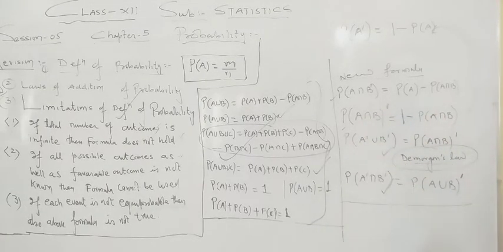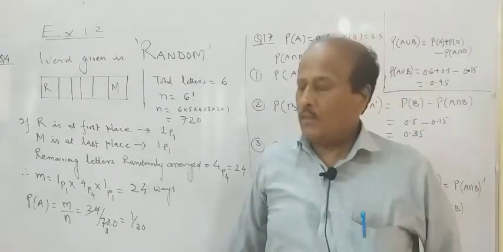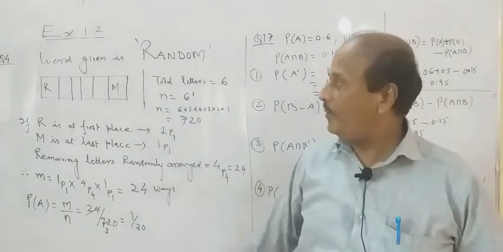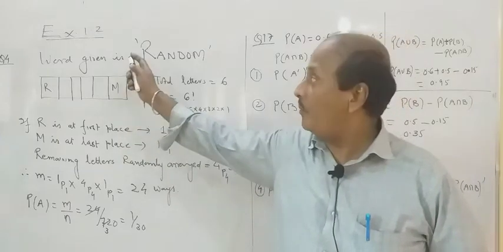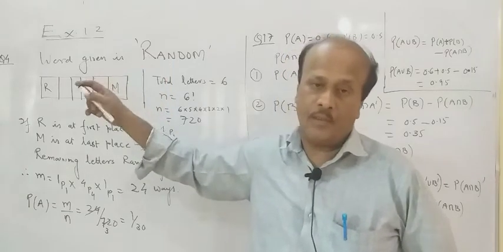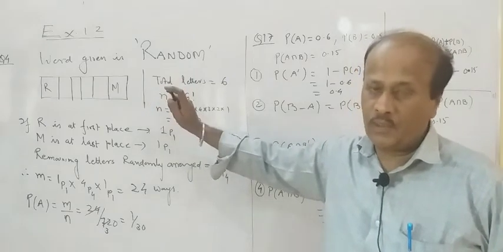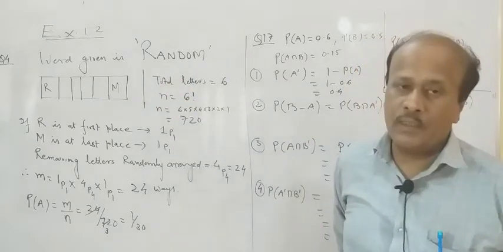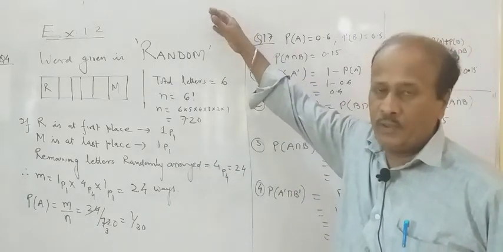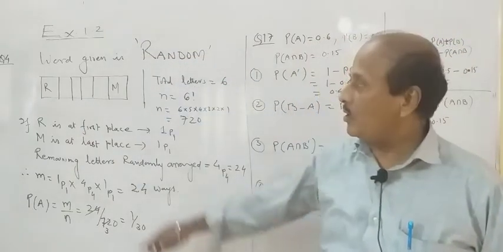So we'll see some questions now. After doing some theory, let us see some questions on that theory. Two questions I selected from exercise 1.2. Both are very important questions, and you will realize the importance of the chapter on combination and permutation from 11th class. One question which I selected, already 2-3 questions I did from 1.2, and every day we will be doing some questions. So in exercise 1.2, one of the questions is question number 4.